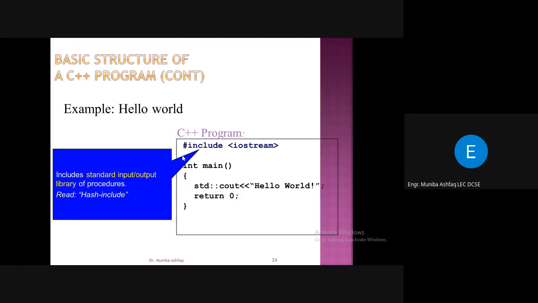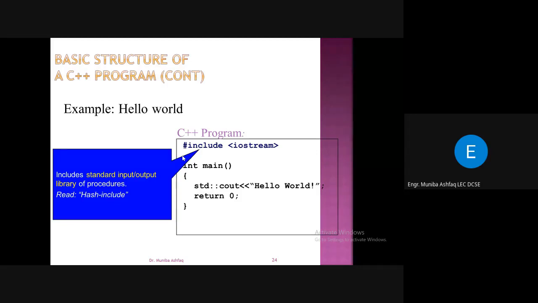If the main task is to print some text on the screen, it means it involves some input and output, right? Here it's only output. It's not taking any input. It's just using output functionality. So I just want to care about what I want to print. Here I just want to print hello world, but I don't want to care about how this is going to be printed on the screen, or what the functionality is behind taking this string and putting it on the screen.